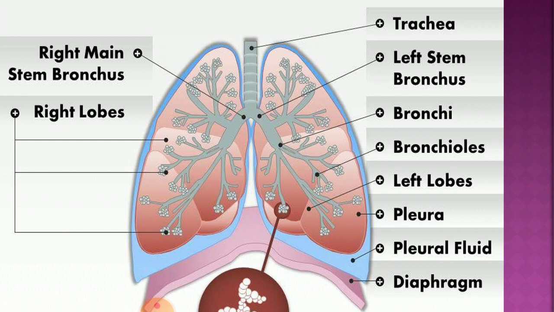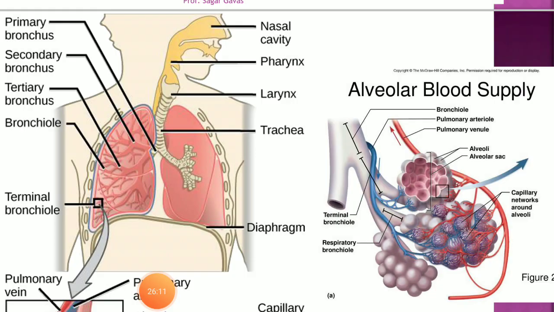Each lobe of the lungs has a terminal bronchiole ending into a bunch of air sacs. These air sacs contain 10 to 12 alveoli. The terminal bronchiole ends in a bunch of grape-like structures called the alveolar sac, and that sac contains grape-like structures called alveoli. How many? There would be 10 to 12 alveoli in each alveolar sac.